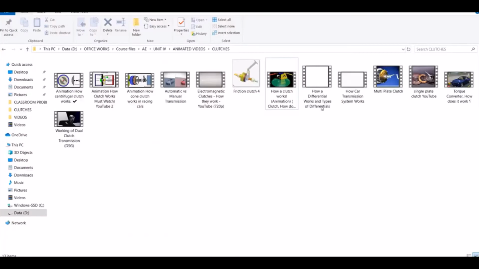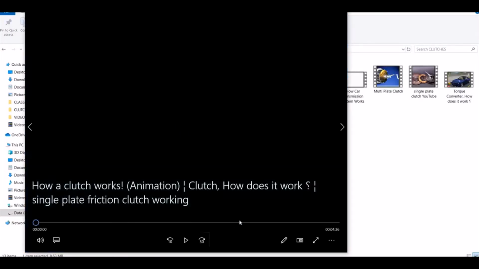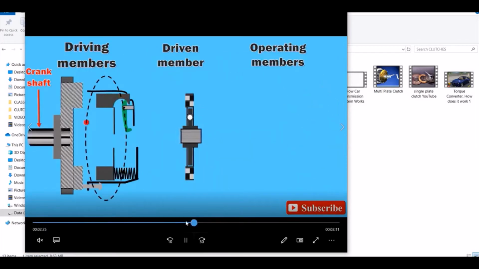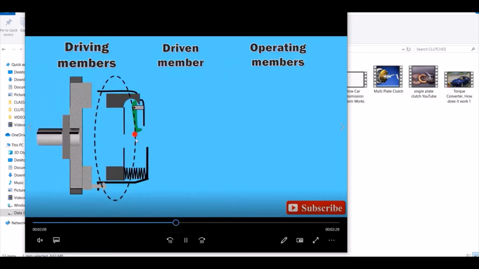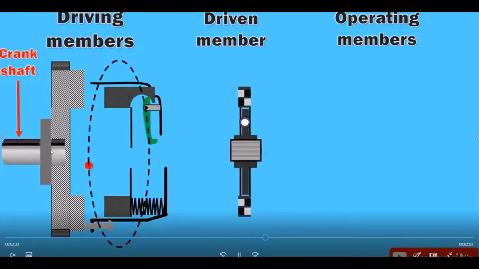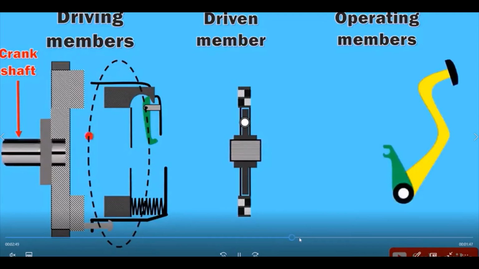You can also observe the working animated figure over here. Let's start first over here. This is your driving member, and this is the crankshaft, which is connected onto the driving shaft. The engine power produced over there is transmitted onto the crankshaft. Next you have your flywheel attached onto that, to which all your pressure plates are bolted. And this is your foot